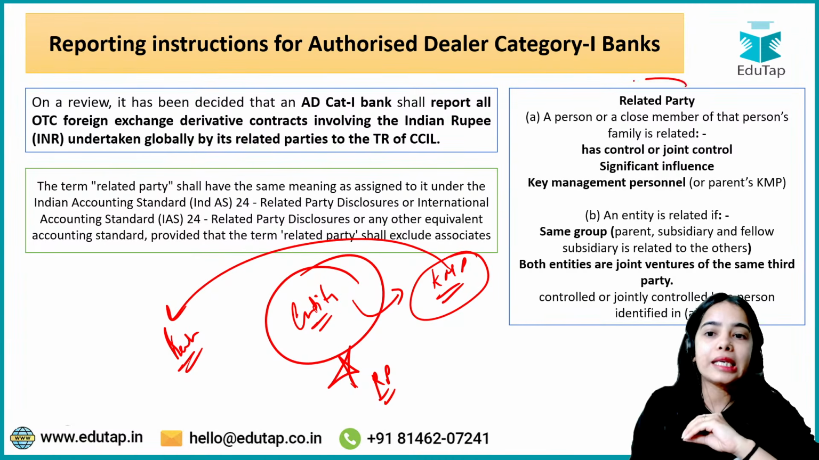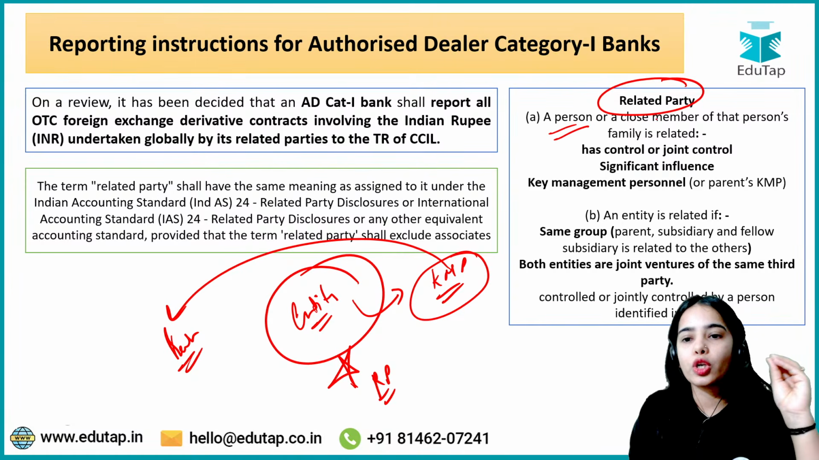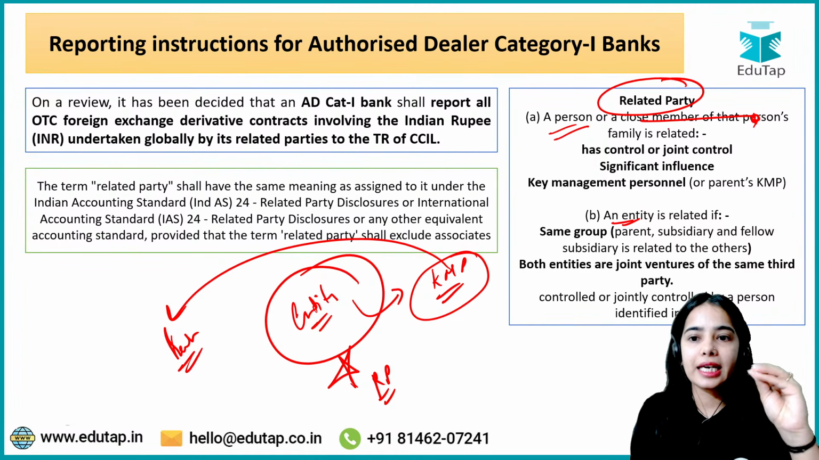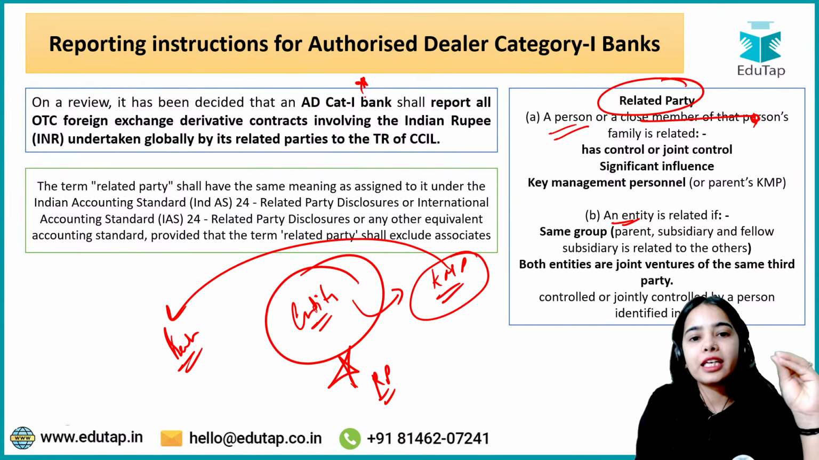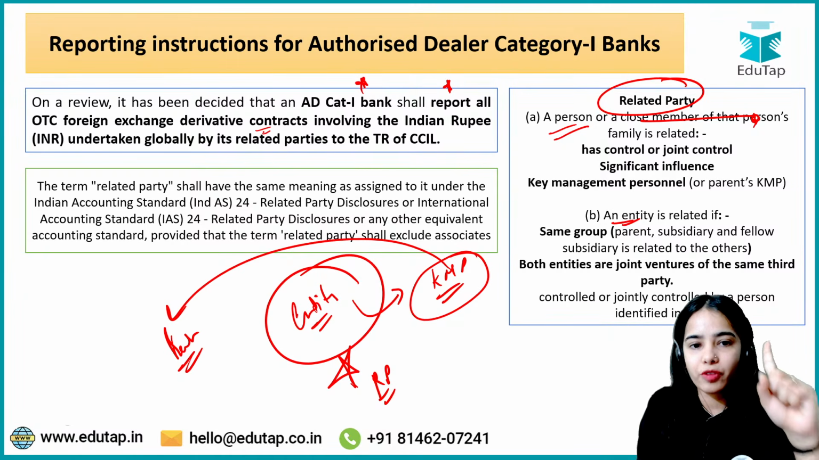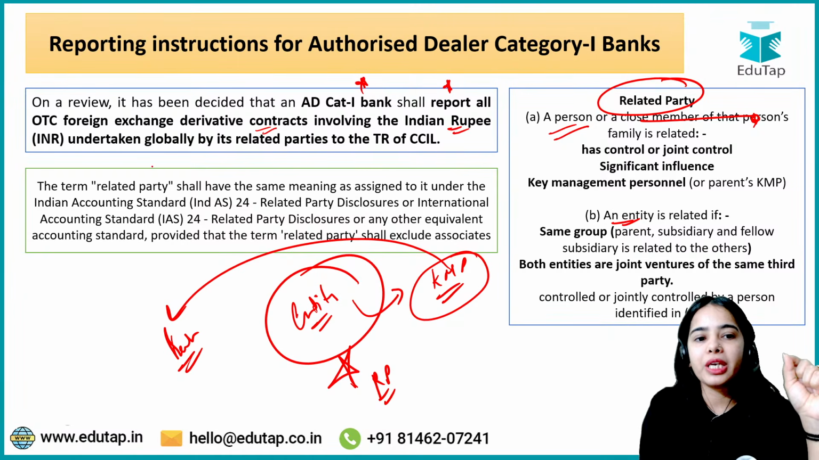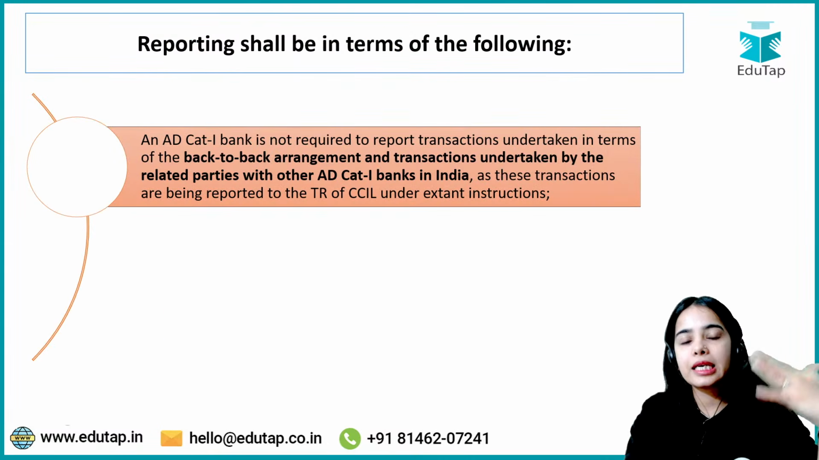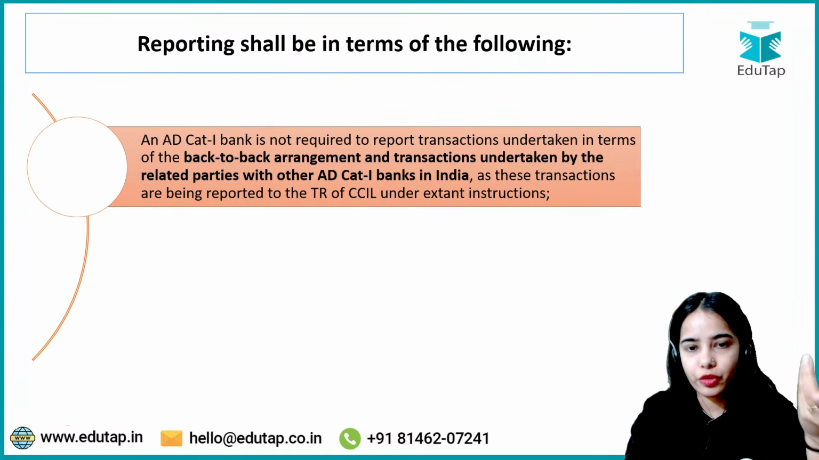For all these related parties, that can be a person or the close member of that person or any entity that is the related party, the authorized dealer category 1 bank has to report all the over-the-counter foreign exchange derivative contracts involving the Indian rupee undertaken globally by its related parties to the trade repository of CCIL. This is the idea. Now, there are some timelines, some facts that you have to keep in mind.